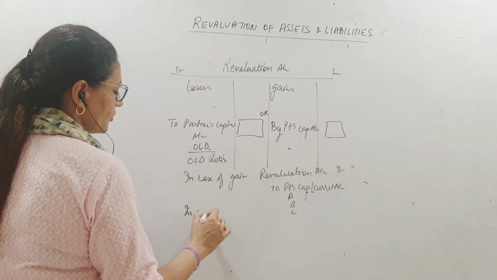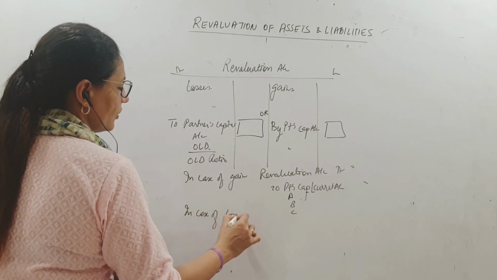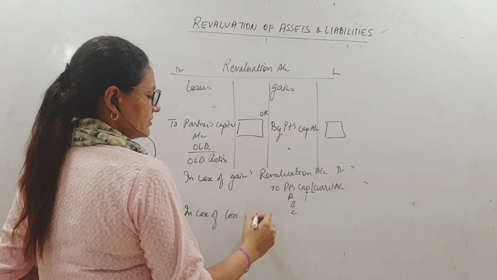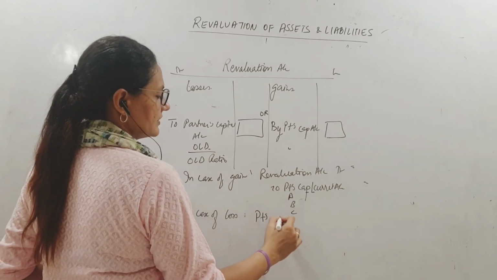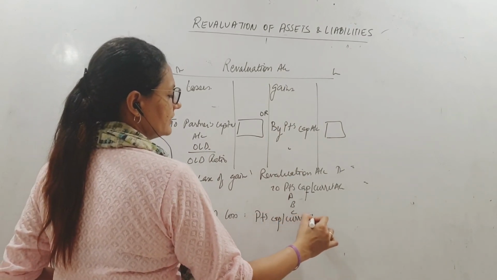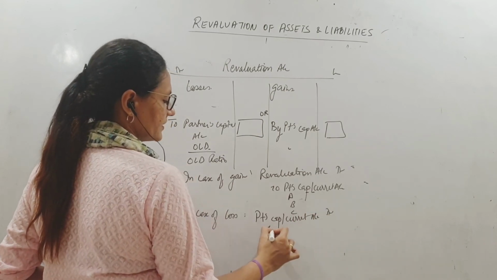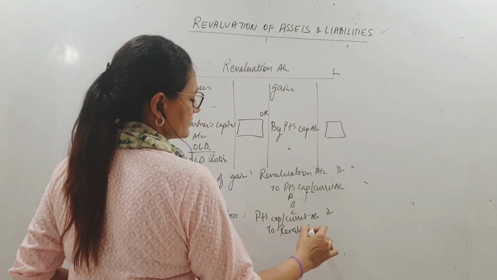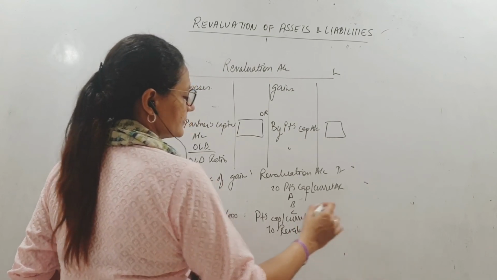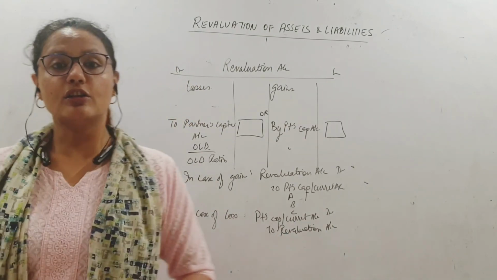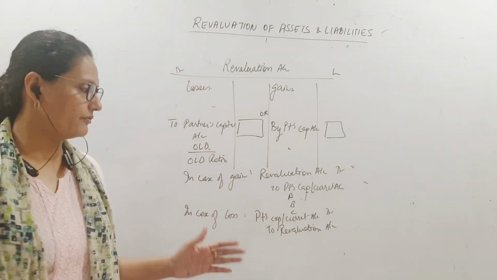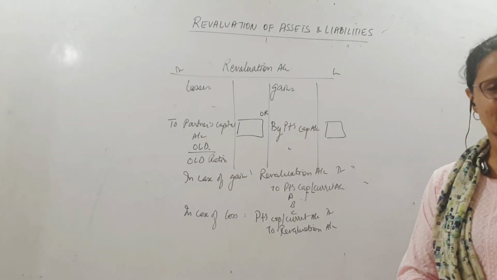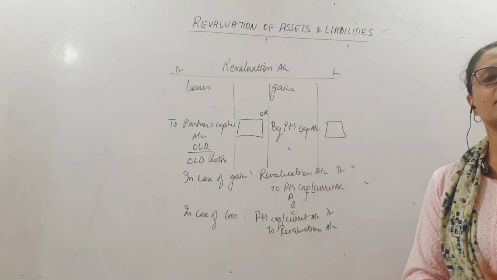And in case of a loss, so we are crediting revaluation, so obviously we will debit partners' capital or current accounts individually in their own ratio to revaluation account. So these journal entries are for closing the revaluation accounts in different situations when there is a loss or a gain. Done? Simple. Yes. Next class we do some science.